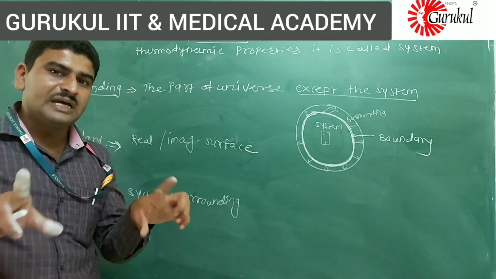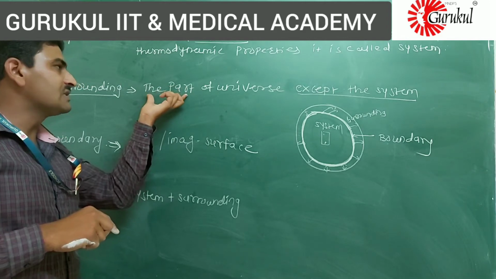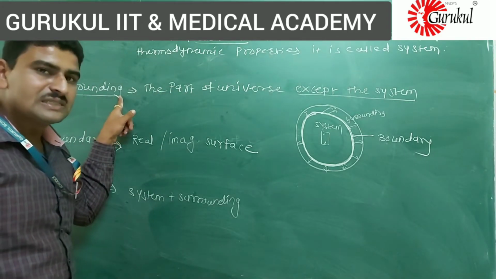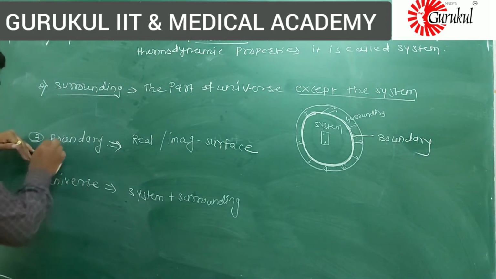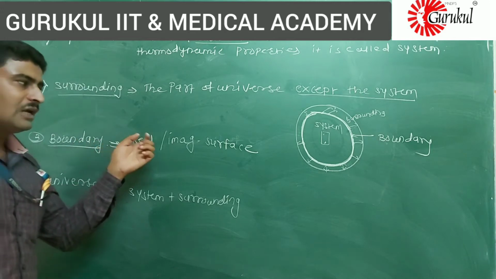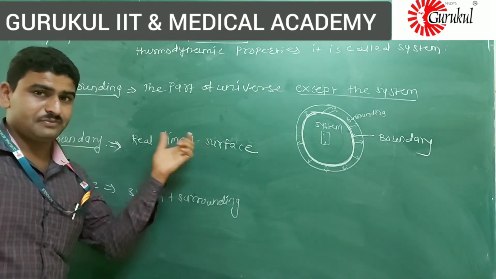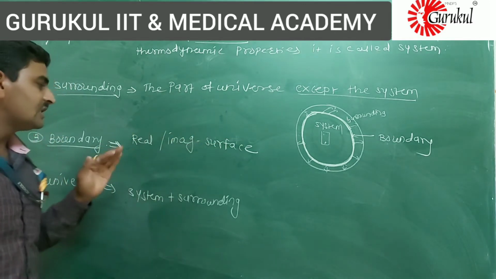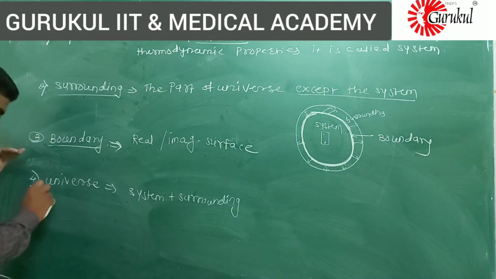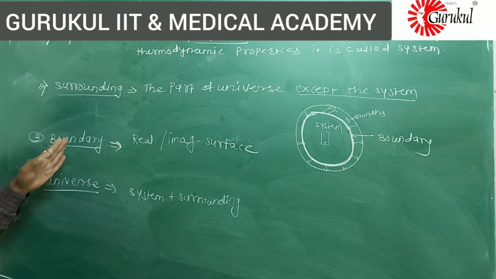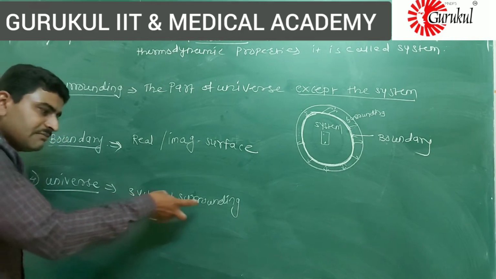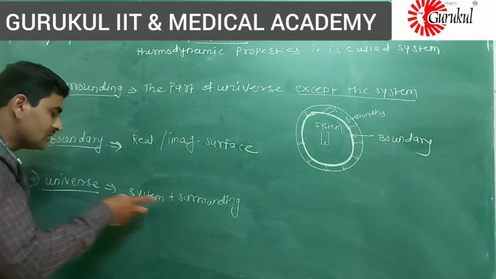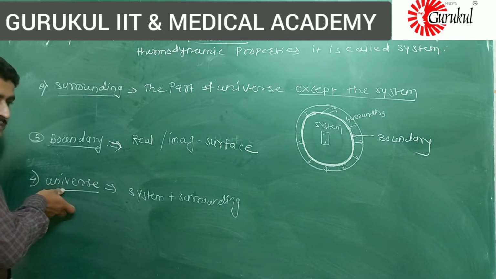Then the boundary: the real or imaginary surface is called a boundary. And fourth, the universe: system and surrounding together are called the universe.